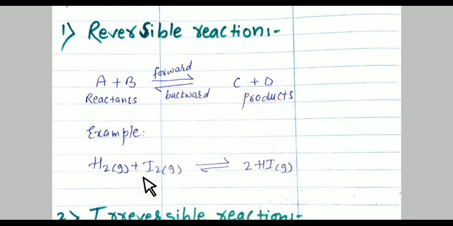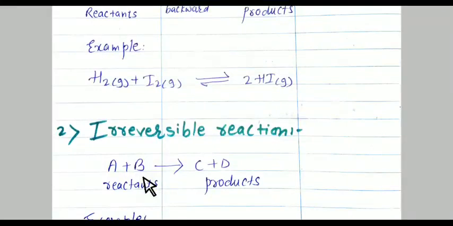The next is irreversible reaction. What is an irreversible reaction? As you have seen on your screen, there is a single arrow. What does it mean? A few chemical reactions occur in one direction, only from reactant to product. So these reactions are termed irreversible reactions.